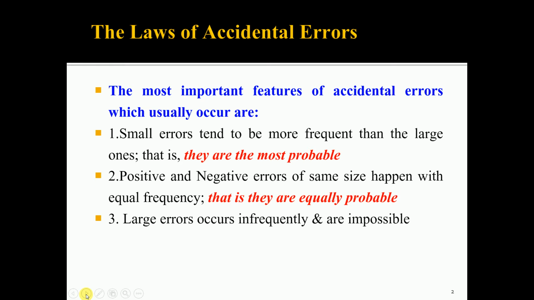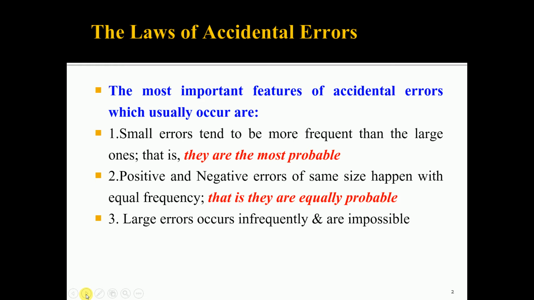The second important feature of accidental error is that positive and negative errors of the same size happen with equal frequency. That means they are equally probable, meaning the chances of occurrence of a positive error and of a negative error are equal.